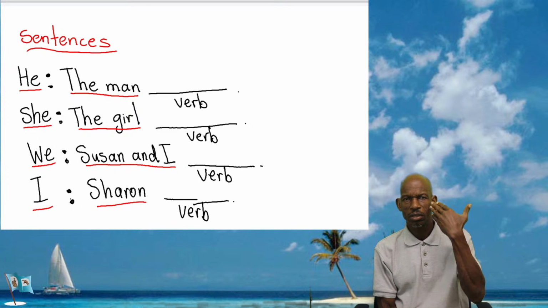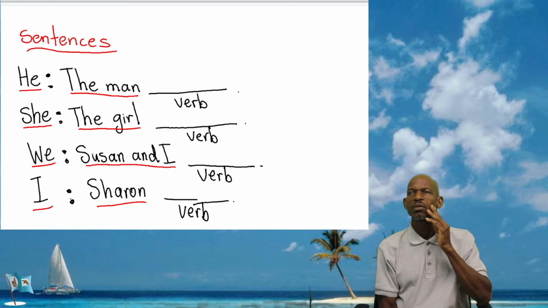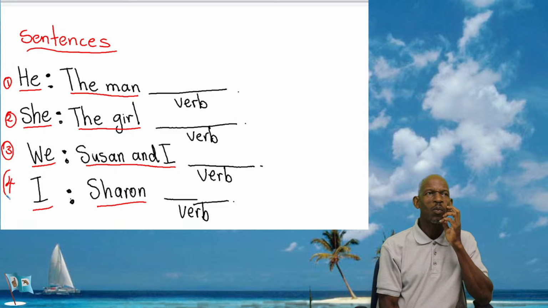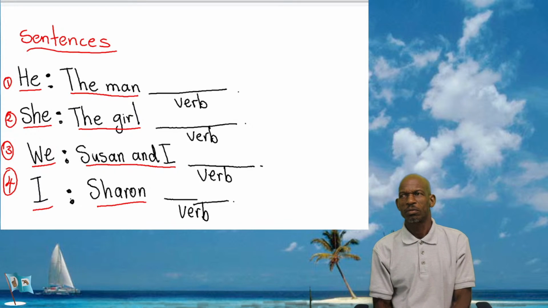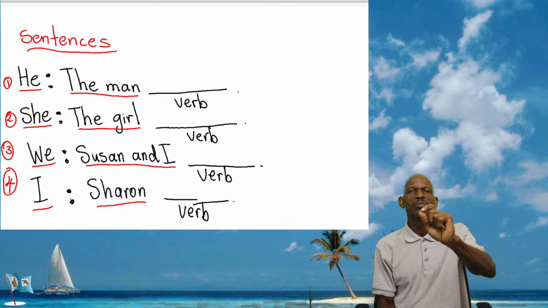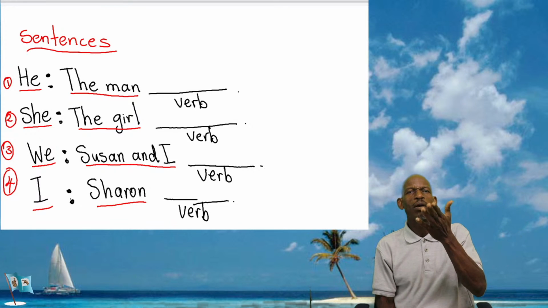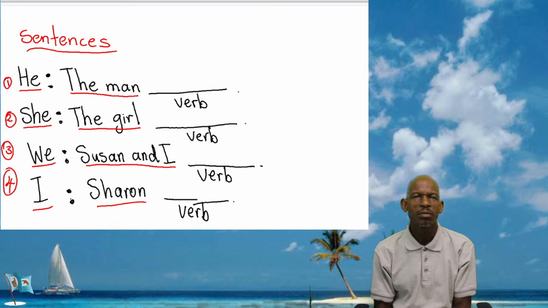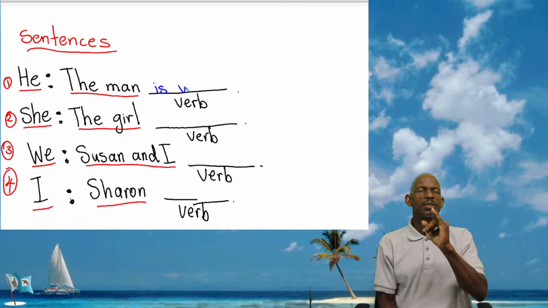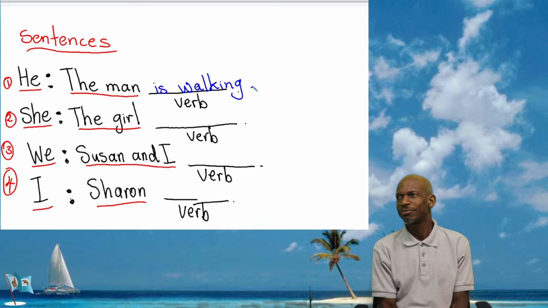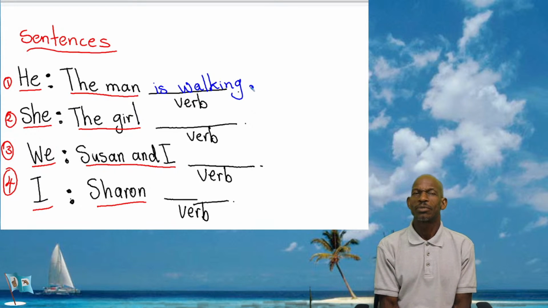Who wants to give me the first number? Let me put some numbers on it so that we can identify which one we are doing. All right, so number 1. Who can give me the verb to finish that simple sentence? The man. Yes, Selwyn. The man is walking. Very good. Make sure it has a full stop at the end.